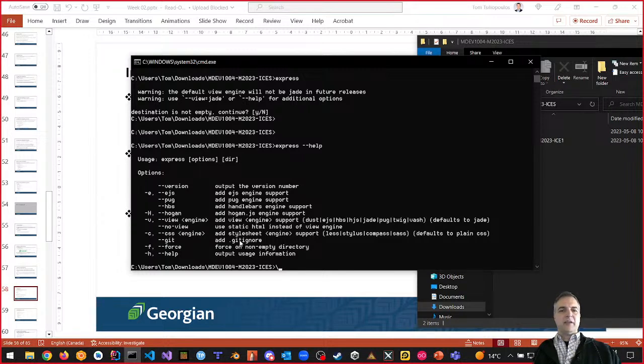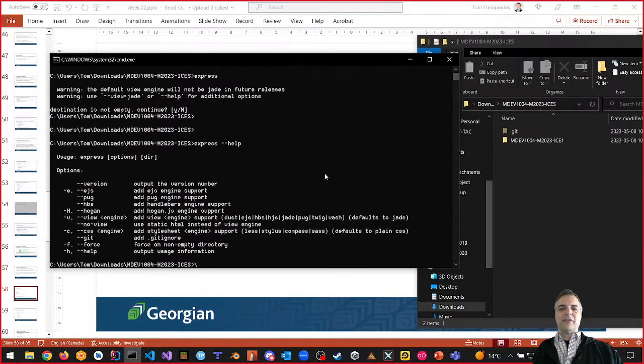By the way, notice also it says we can also do --git, which actually adds a .gitignore file. And --force, which forces a non-empty directory. Right, that's what it does. So lots of stuff. So we're going to do this thing.